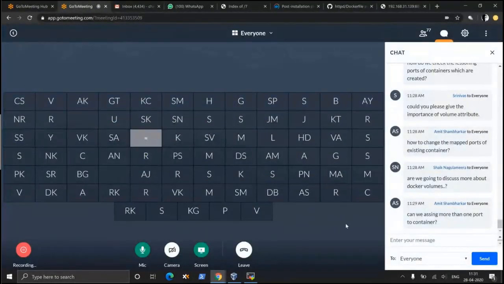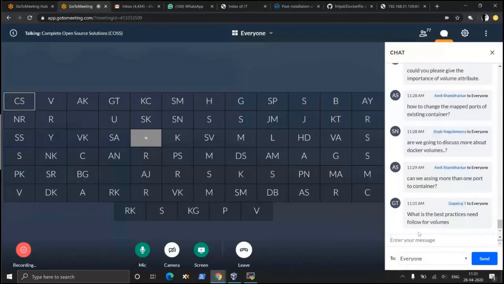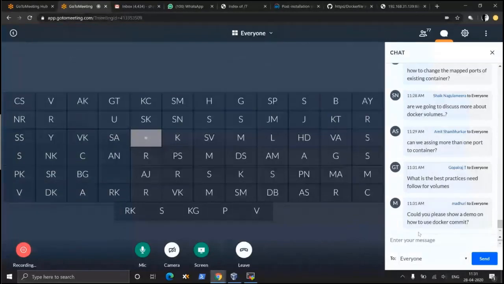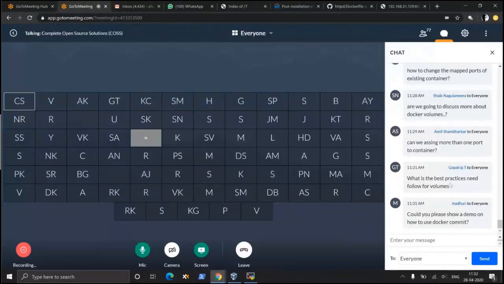Any other question today? Can we assign more than one port to a container? Yes, you can. Space separated ports. More than one port could be exposed.